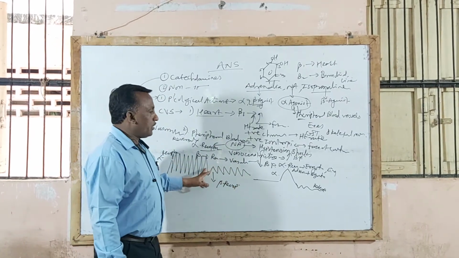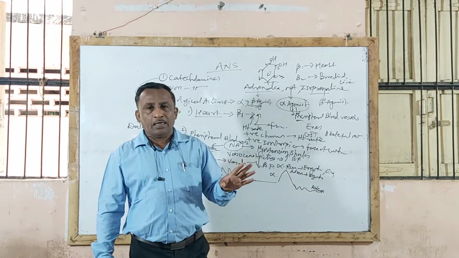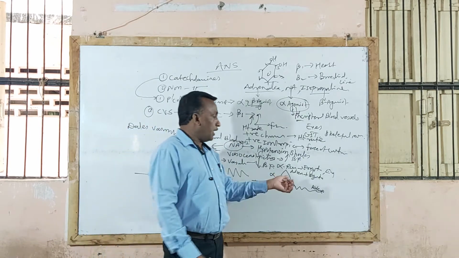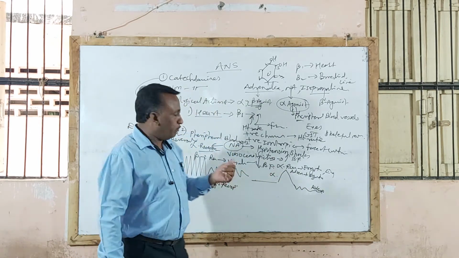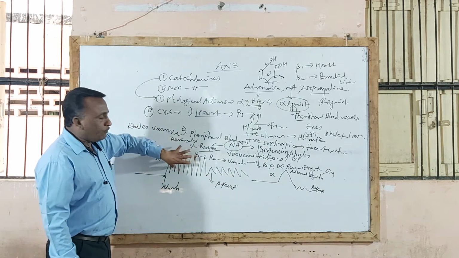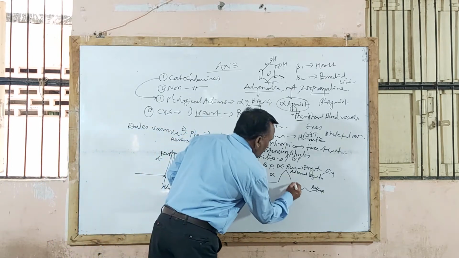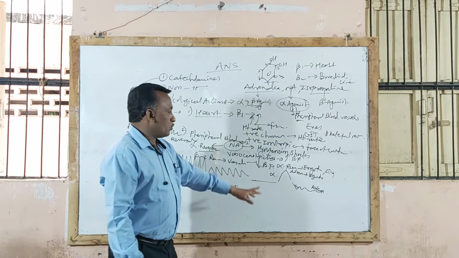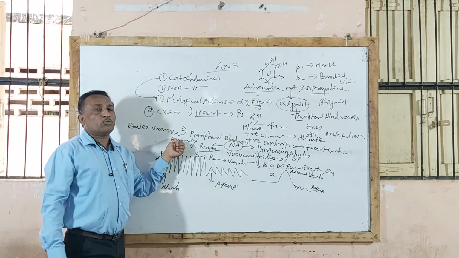Under such a condition, if adrenaline is combined with an alpha receptor blocking agent like ergotamine and ergotoxin, these are the alpha blocker drugs. When these drugs are given along with adrenaline, they block the action of adrenaline on alpha receptor. By blocking alpha receptor action, there is a lowering of blood pressure, and thereby blood pressure is maintained up to a normal level. So this phenomenon is called Dale's vasomotor reversal.